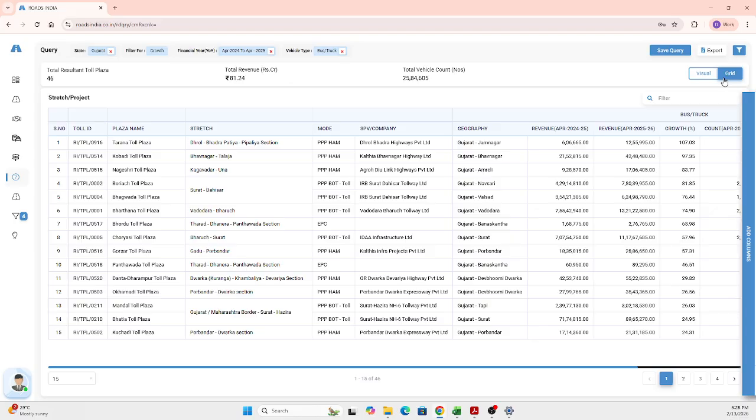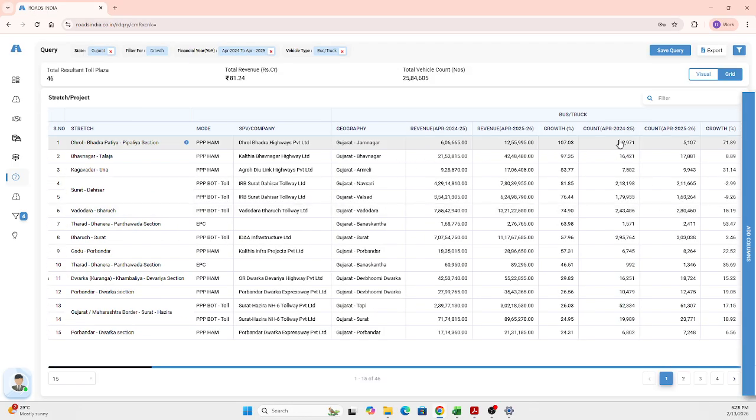Both the absolute values will be available. Along with that, the growth rate is also evaluated, and you get the complete information. In the same way, the count and the traffic information is also made available for you to understand more about that. So you can easily generate the table, and you can also export it into Excel and start using that for your future reference.